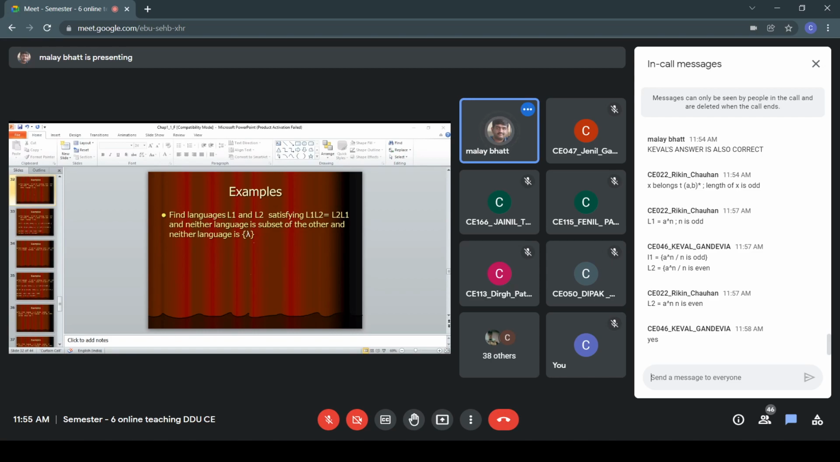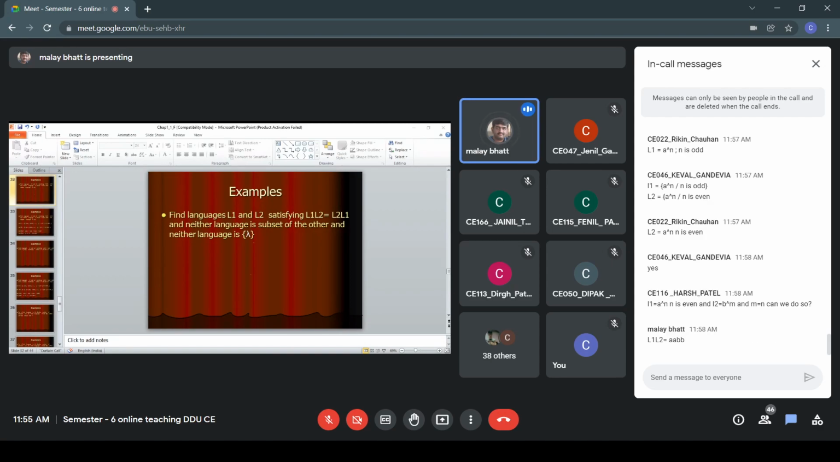Any other answer if you want to share, we can also discuss that. Keval, Rikin, okay, Harsh has given an answer. L1 is equal to a raised to n is even, and L2 is equal to b raised to m. Okay, so now here the issue is when you do L1 with L2, we are getting the pattern in the form of AB, right? It will be like this.